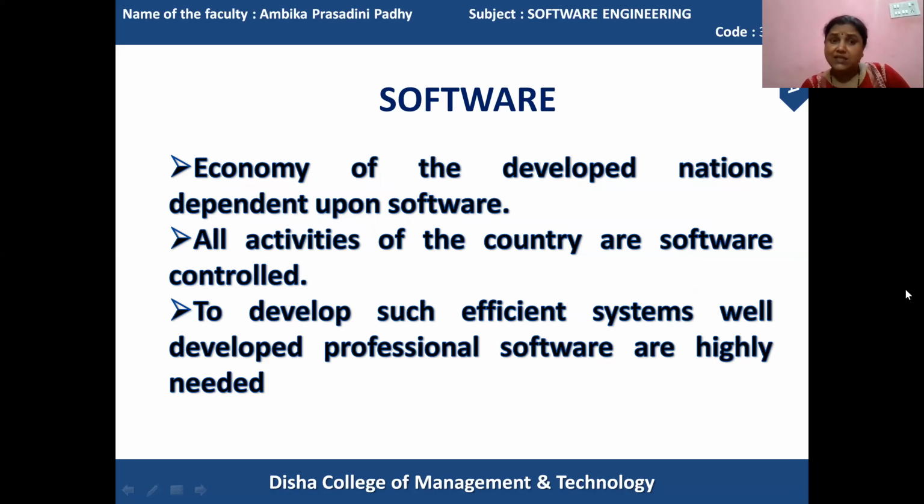As per today's needs, each and every place of the country or outside the country, the whole world is using different computerized software in order to do their activities. Without using software, they cannot make their work done through the computers.